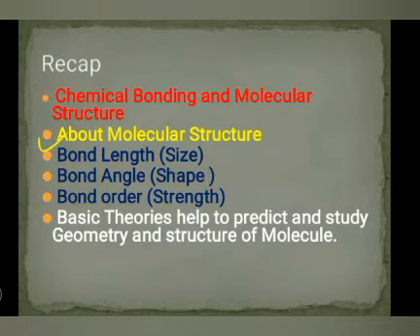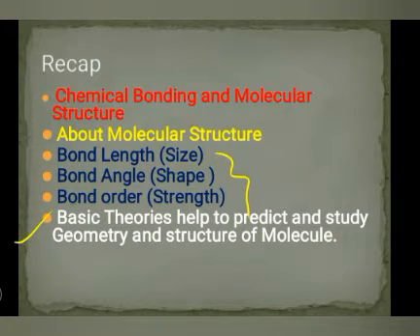There are so many things related to a molecule. If we talk about the structure of a molecule, it means bond length. Because of bond length, it is the size that we can see. Okay, bond length decides size, bond angle decides shape, and bond order decides strength of that molecular structure. So what are the basic theories? The basic theories that help us to predict